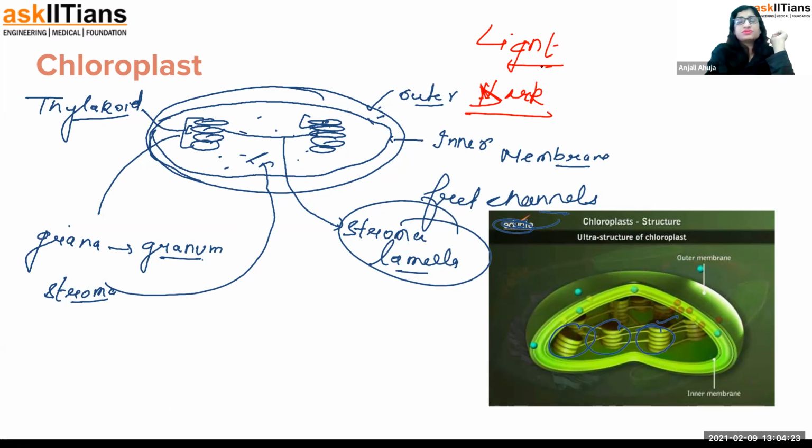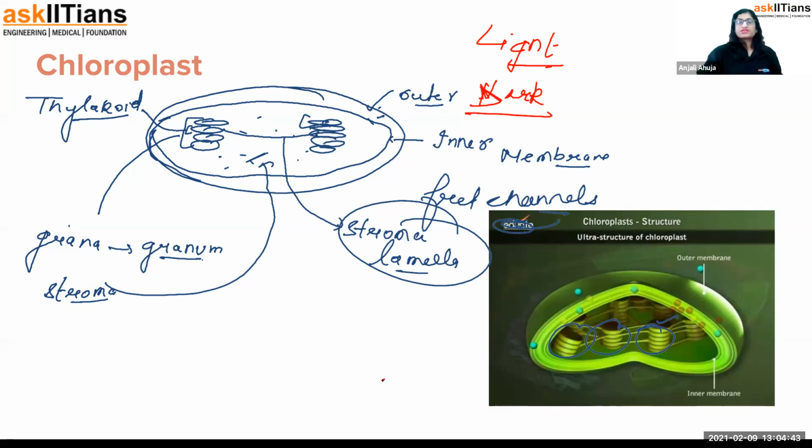The dark reaction does not require sunlight. People get confused whether the dark reaction happens only at nighttime, but it's nothing like that. The dark reaction happens throughout the time, daytime, nighttime, anytime. It's just that it is not using sunlight. Fair enough? Now we have to understand these points in detail.